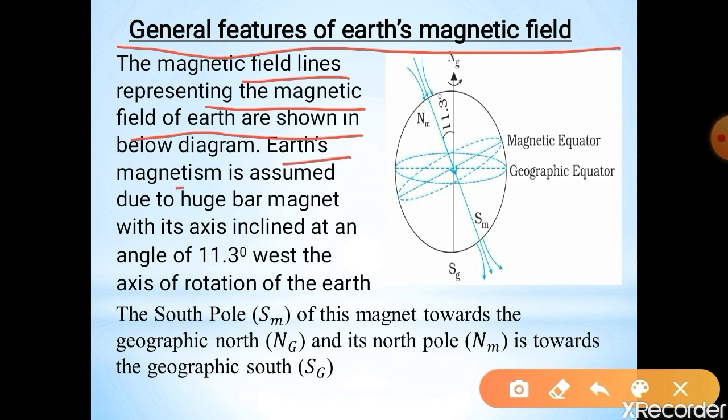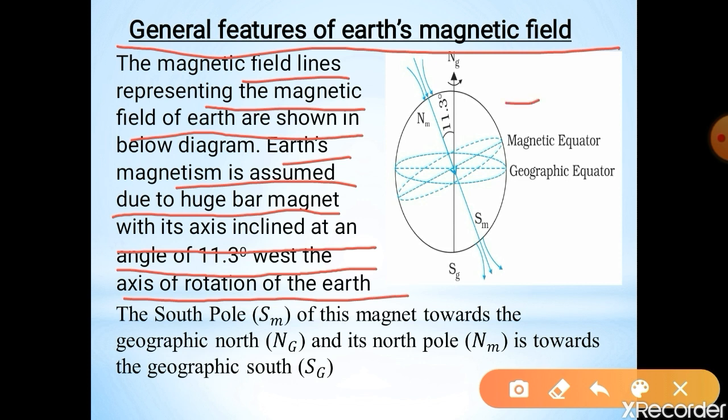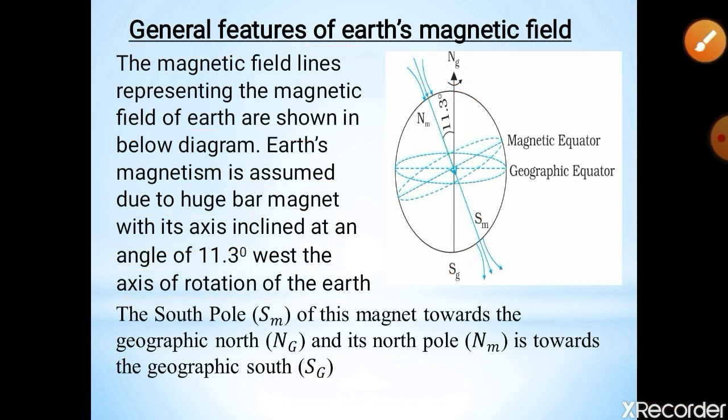The Earth's magnetism is assumed to be due to a huge bar magnet with its axis inclined at an angle of 11.3 degree west of the axis of rotation of the Earth. See in the figure, this is the Earth, this is the axis of rotation of the Earth, and this is the magnet. It is inclined at an angle of 11.3 degree with the axis of rotation of the Earth.